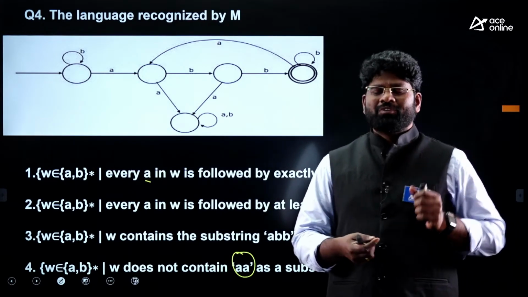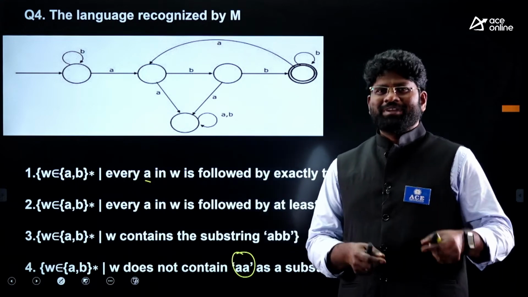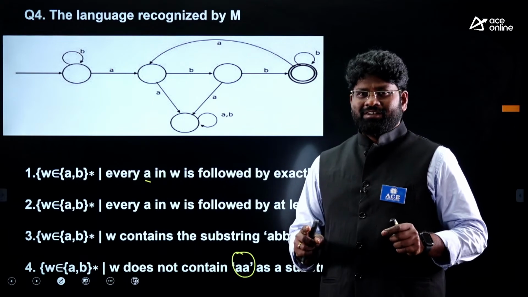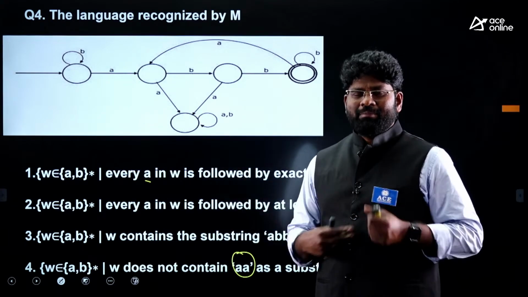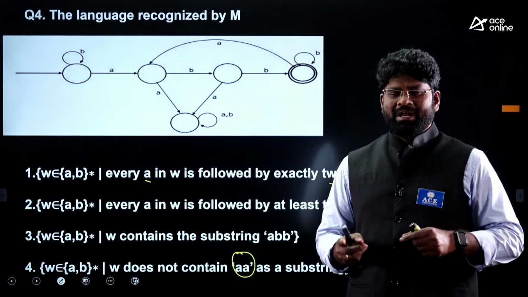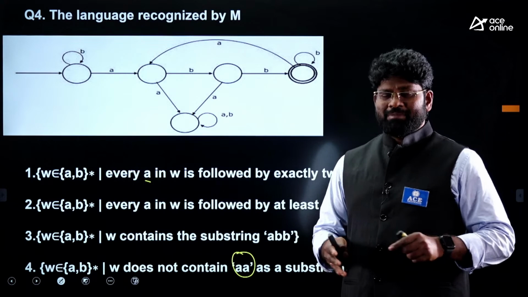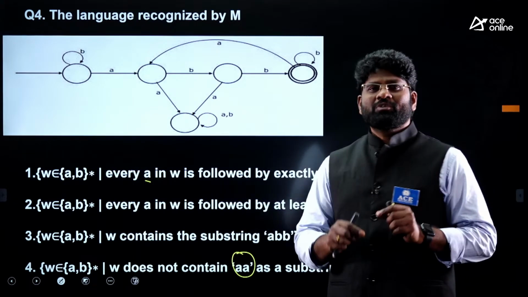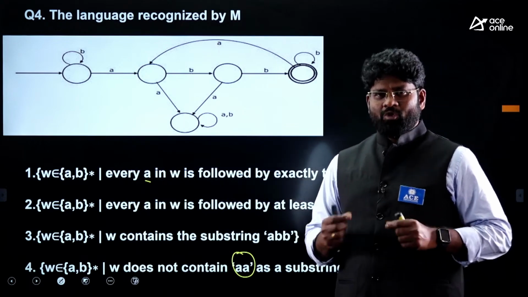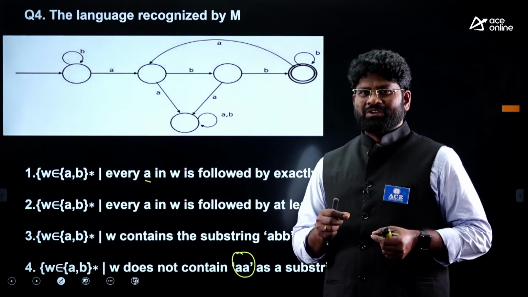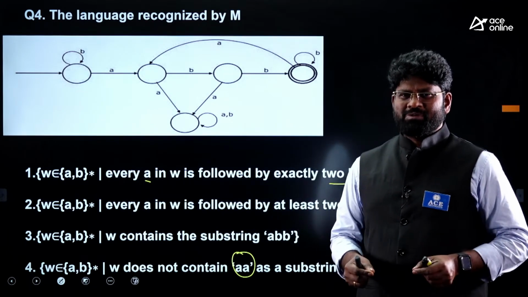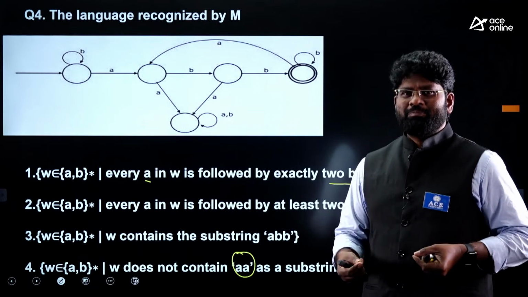Whatever you fail to prove incorrect is going to be the right answer. Don't take it for granted that A is correct, B is correct, C is correct. And moreover, whenever it's a minimum state DFA, you will have only one answer. Even though it may be a multiple selection question, you will not get multiple answers for the same question. So suspect every option. That is the approach you need here.